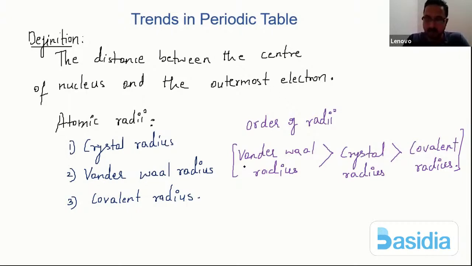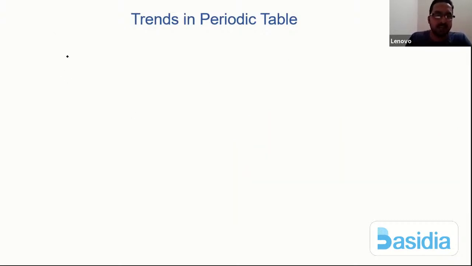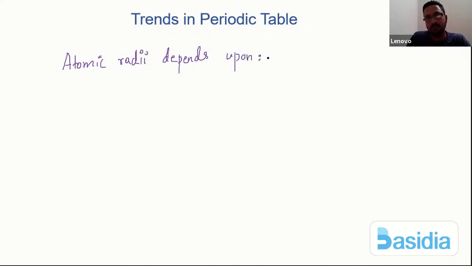Next thing we have to understand is on what factors the atomic radii depend. That's again a very important question. The atomic radii depend upon, first, the nature of bonding. Very, very important.